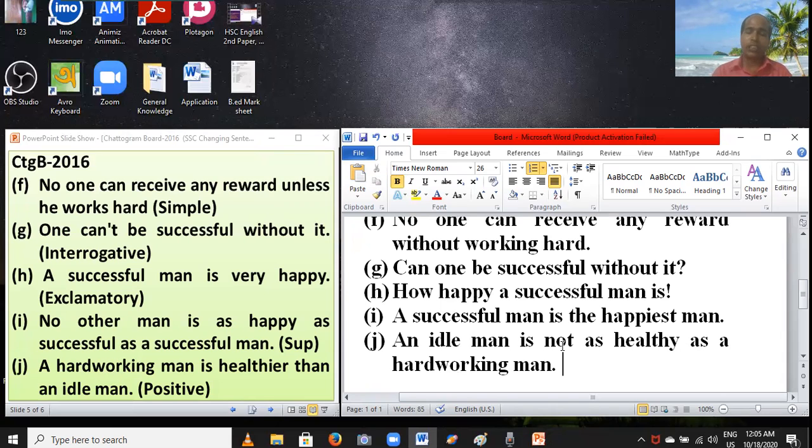Dear students, this sentence has been changed into positive by using this formula. If you find adjective 2 plus than in a sentence, then while changing it you have to use as plus adjective 1 plus as. Students, you can change from comparative into positive by using this formula.